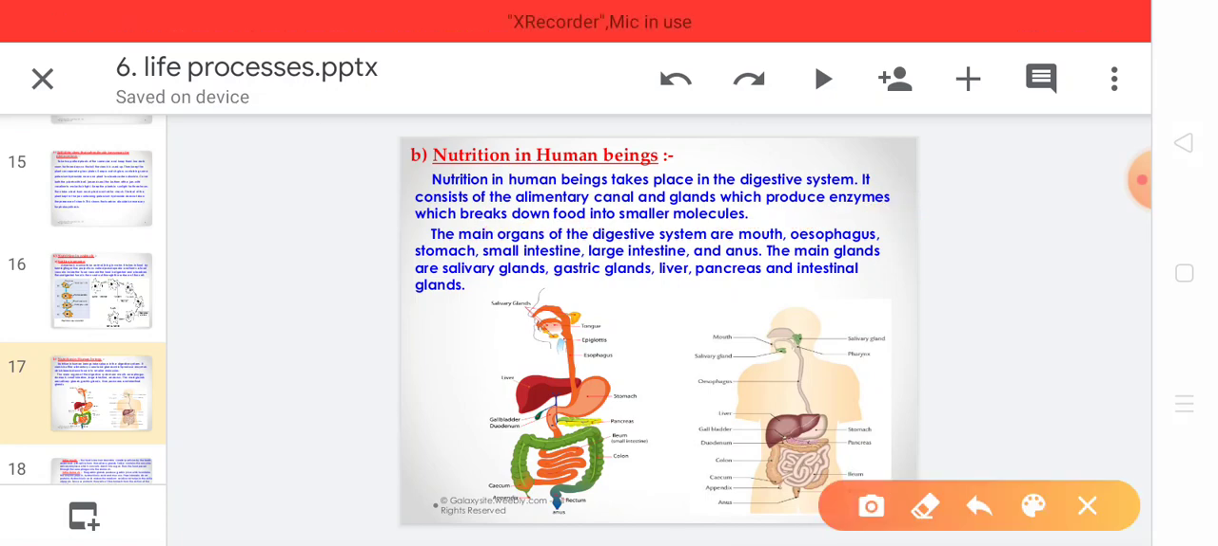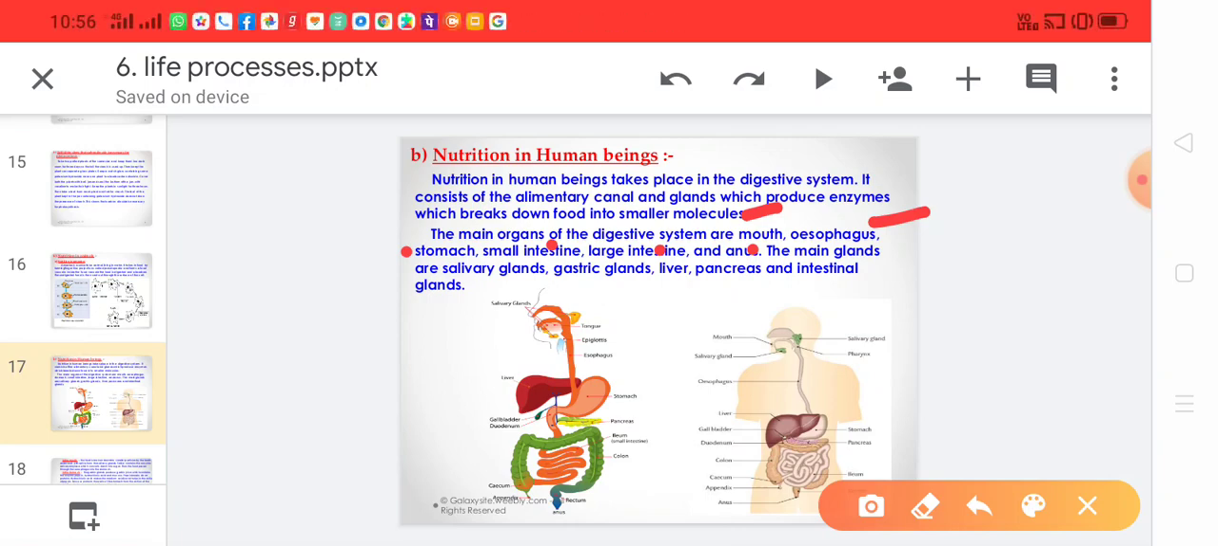The main organs of the digestive system are mouth, esophagus, stomach, small intestine, large intestine and anus. From the mouth, the food is taken inside, then it is passed through the esophagus. From the esophagus, food enters the stomach. Digestion of food occurs in the stomach. Then from the stomach, food goes to the small intestine. Further digestion as well as absorption of food occurs in the small intestine. Then the food is passed to the large intestine, where the waste food is stored for some time, and from the anus, the waste is released out of the body.